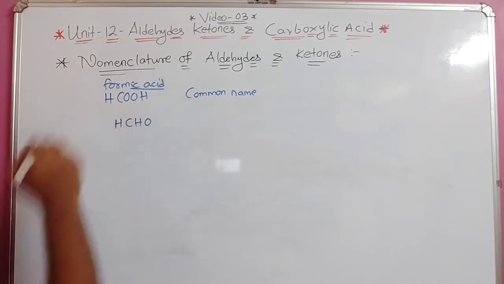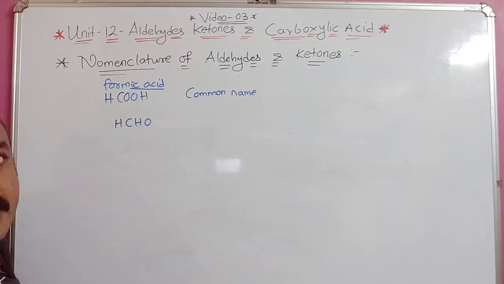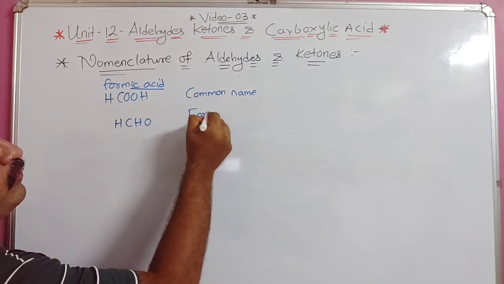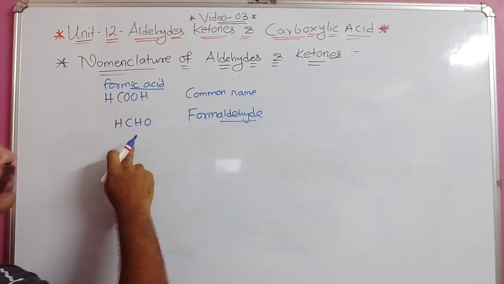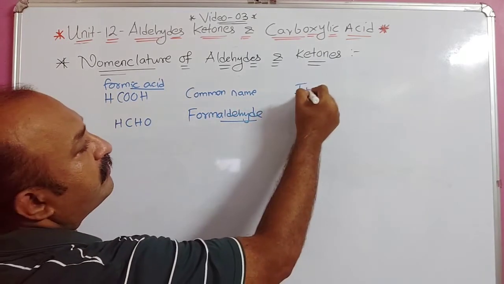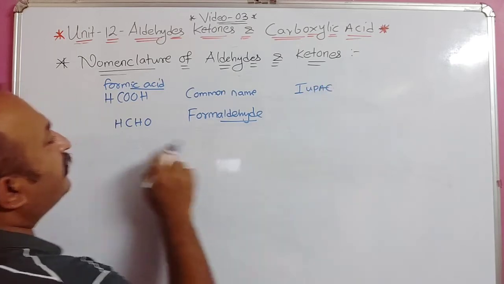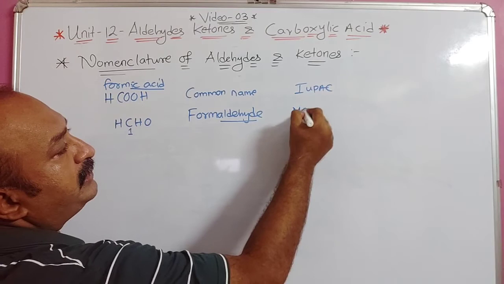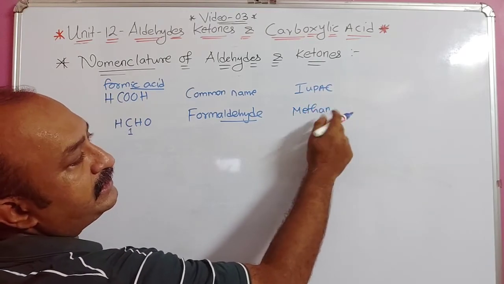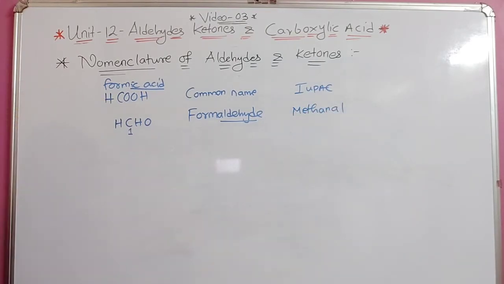From formic acid, IC acid is removed and aldehyde is added. So it will be formaldehyde. Understood? This is the common name. Now if I want to write the IUPAC name, only one carbon is there, so it is methane, and from methane E is removed and we write methanal.